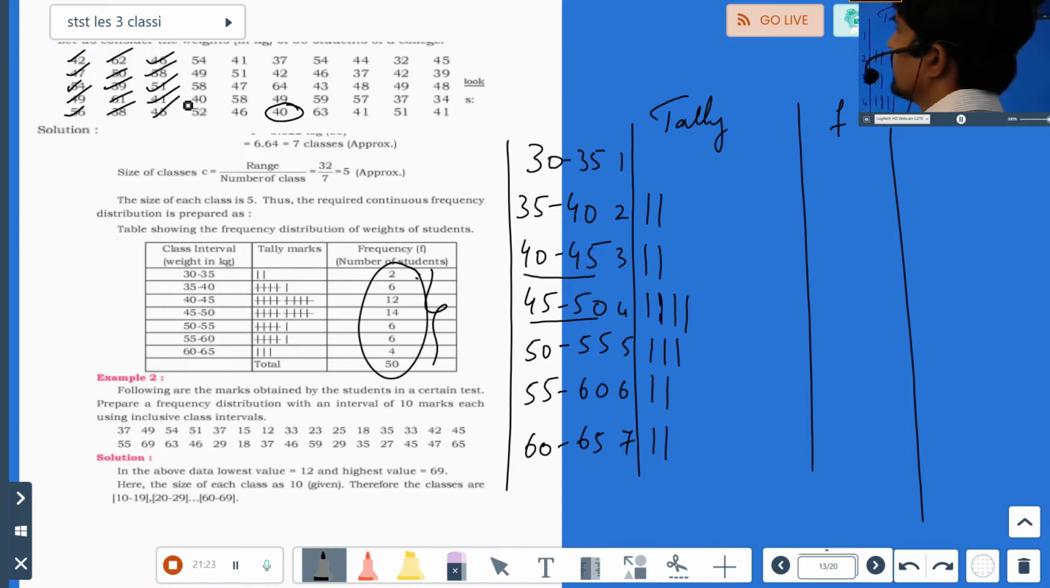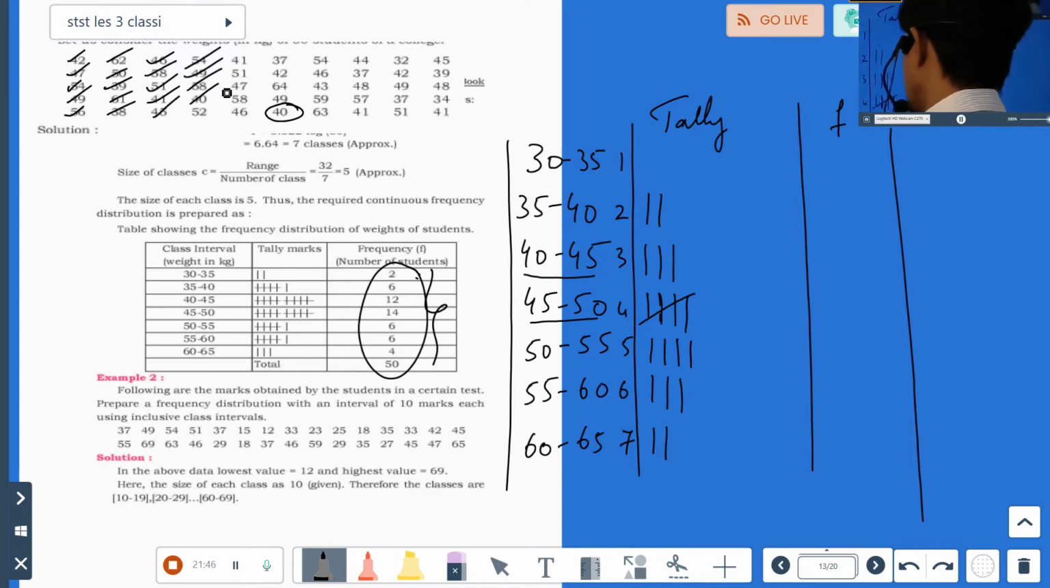This table is over. Next 54. Where will it come? Here. 4, see there. Next 49, here. 5 values done. 49 is done. Next 58, here. Next 40. Where will it come? Higher class.